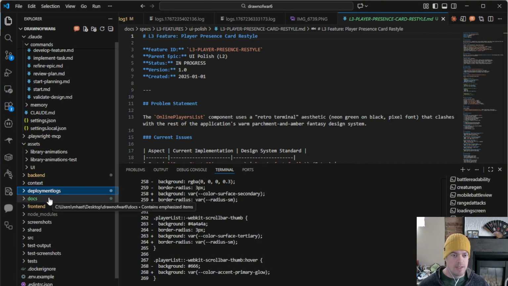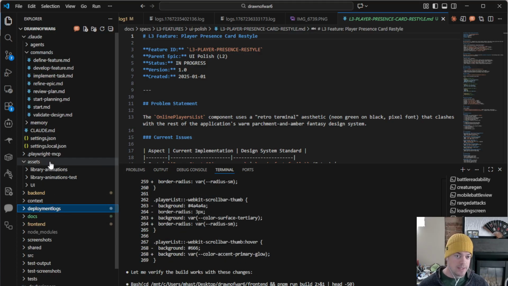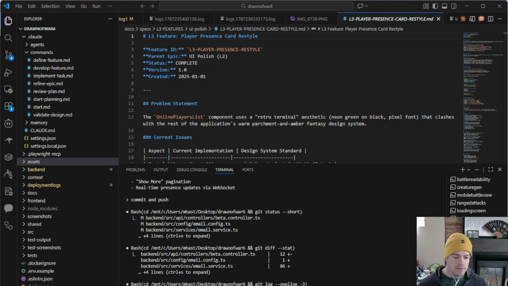So documentation is important for managing the project. Logs are important for giving Claude the context of what's working, what's not working, how to fix things, and that's the strategy I've been using to build. So it just deployed. Claude did an okay job. I'll show you how it did.